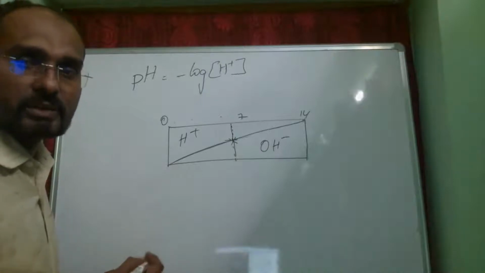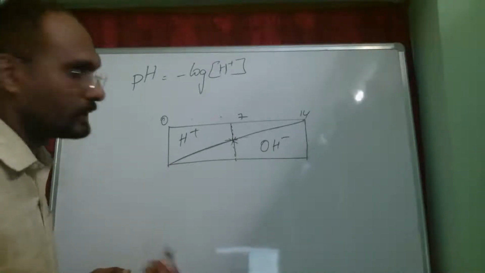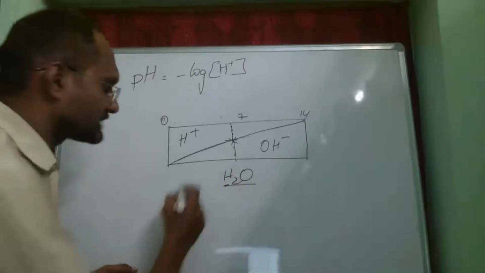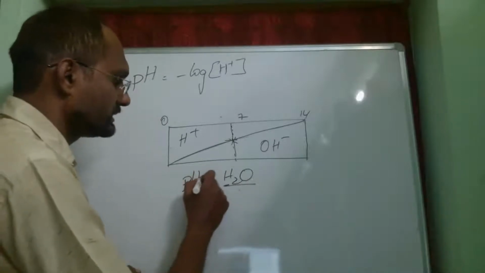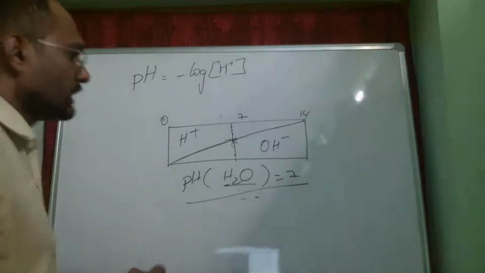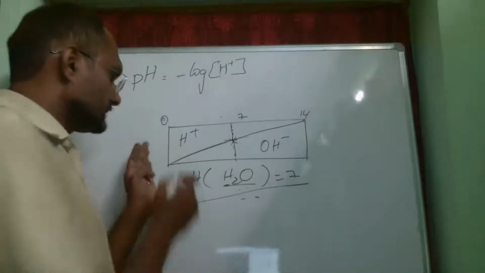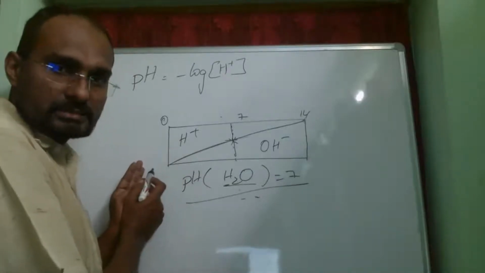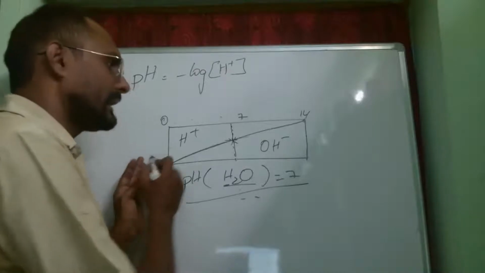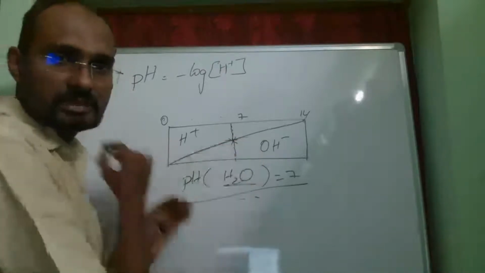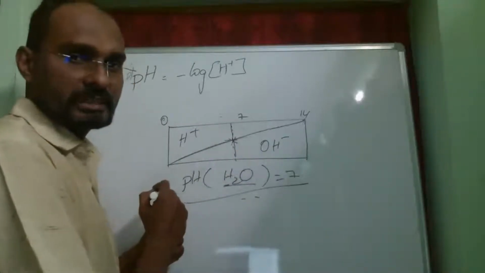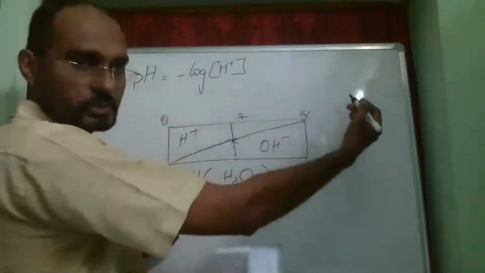If it has equal concentration of H plus and OH minus ions, it means it is water. So the pH of water is 7. Now, if the pH value is less, say 0.5 or 1, that means it is a very strong acid. And as the value increases till 7, its acidic property decreases. It becomes a neutral solution by the time it reaches 7, and it decreases further till 14.